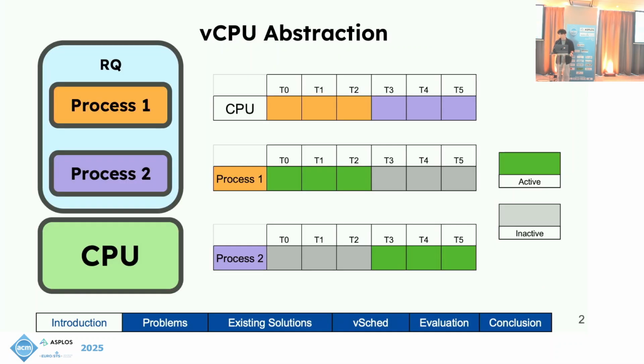In order to quickly introduce vCPU abstraction, I will first present a pretty simple example of two processes time sharing on a single physical core. Process 1 runs from time step 0 to time step 2, and process 2 runs from time step 3 to time step 5. As the CPU can only run one process at a time, process 2 is inactive when process 1 is active, and vice versa.